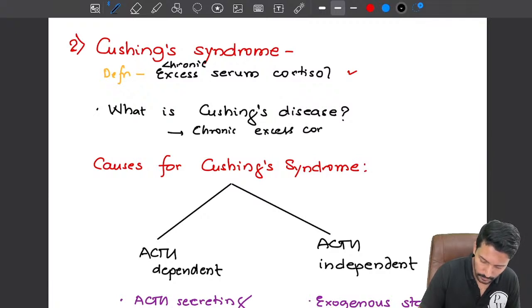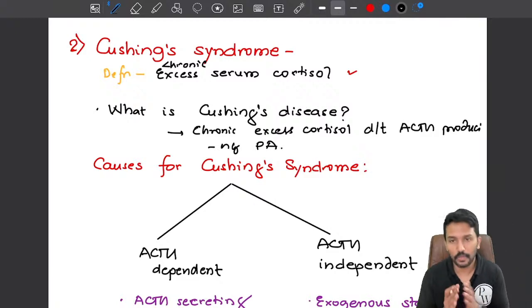When this is chronic excess cortisol due to an ACTH producing pituitary tumor, an ACTH producing pituitary adenoma, then we call it Cushing disease.